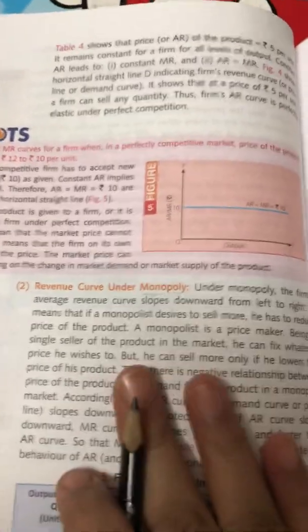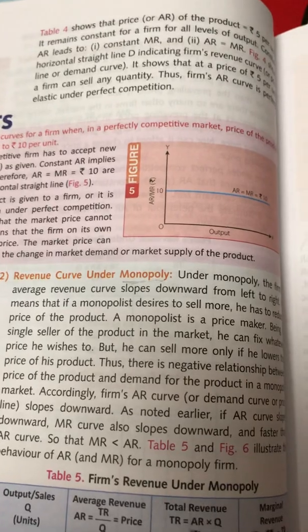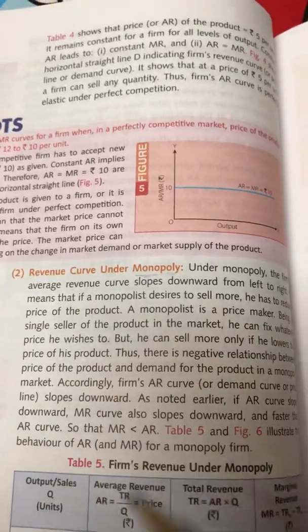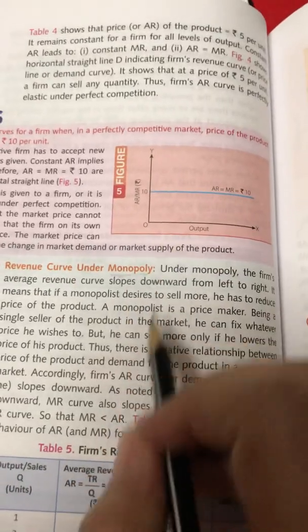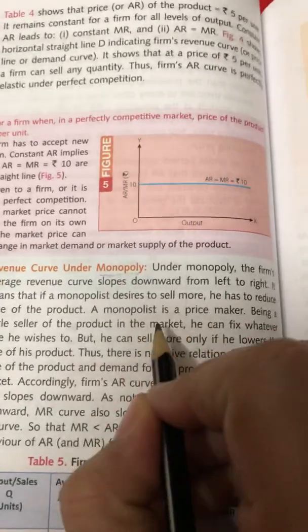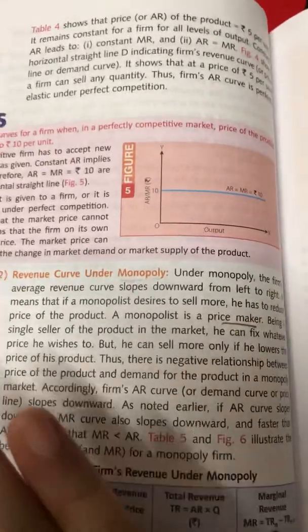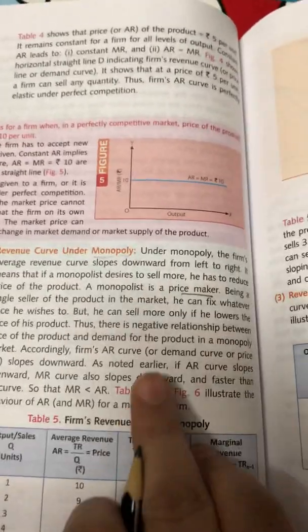So in a monopoly, AR and MR both curves slope downwards, and if a monopolist wants to sell more, definitely he has to reduce the price. A monopolist is the price maker, whereas in perfect competition, a firm is a price taker.